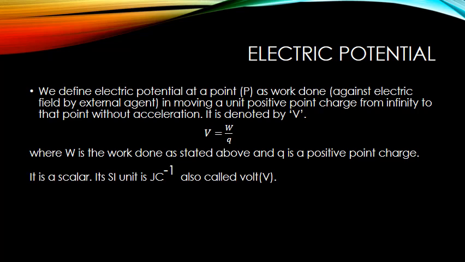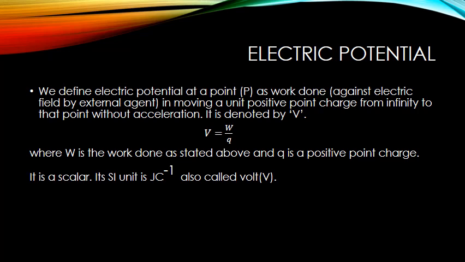Now, having learned the concept of electric potential energy at a point, let us discuss the concept of electric potential at a point. We define electric potential at a given point as the work done by external agent against electric field in moving a unit positive point charge from infinity to the given point. Symbolically, we represent electric potential by capital V. Thus, V is equal to W by Q, where Q is the charged particle that is being moved by external agent from infinity to the given point P, and W is the work done by external agent during the process.